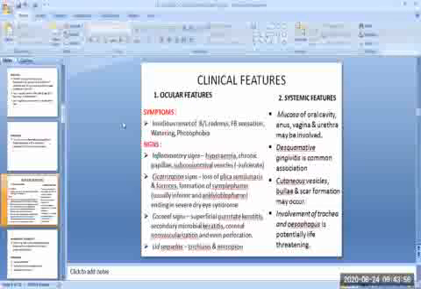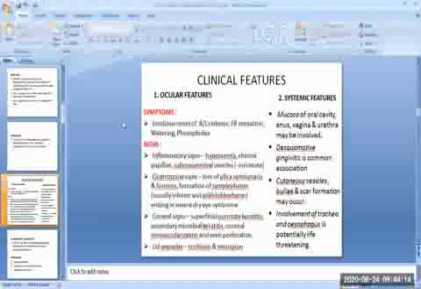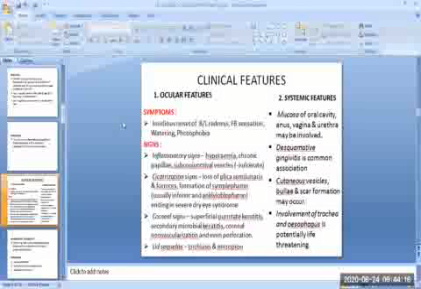Then we will see the corneal signs in the form of superficial punctate keratitis and secondary microbial keratitis. There can be corneal neovascularization and even perforation. Then lid sequelae: the patient may have trichiasis and entropion. These were all the ocular features, the symptoms and signs.